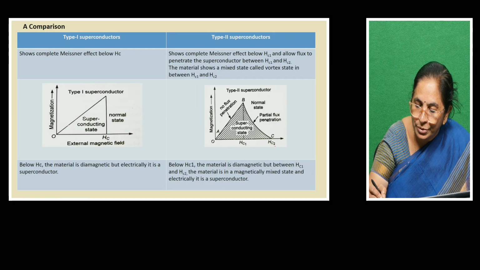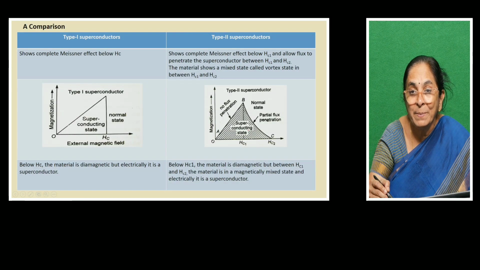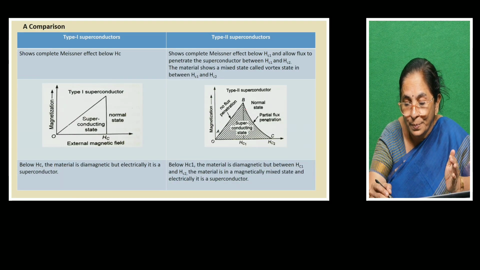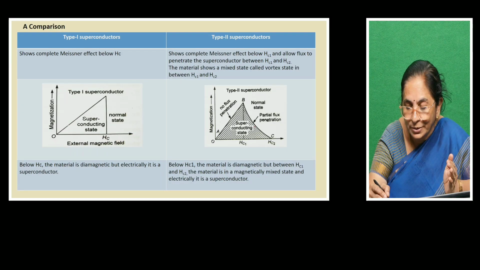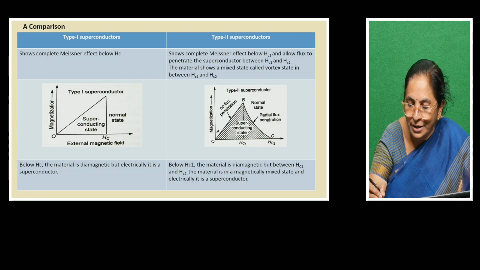So for soft superconductors one magnetic field is enough, but hard superconductors have two different magnetic fields between which the substance is in the mixed state. That means it allows the lines of force to pass through slowly, and when the magnetic field strength becomes Hc2, the superconducting state is completely destroyed and all the lines of force pass through.